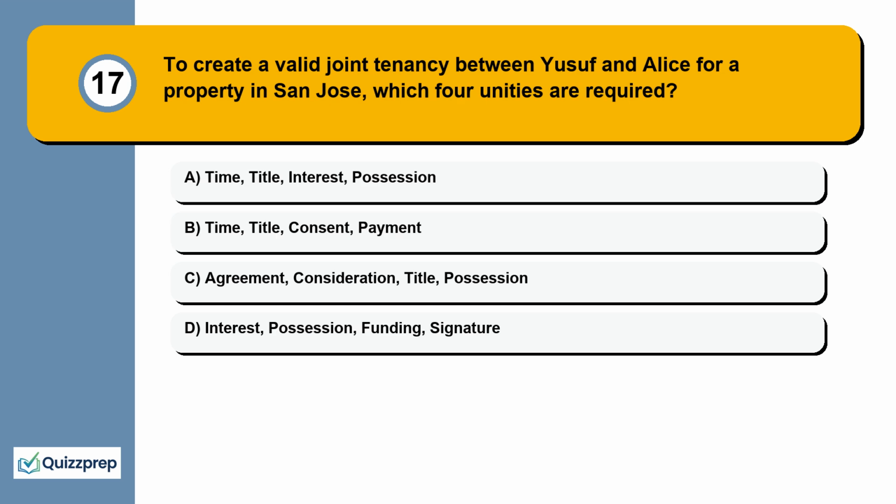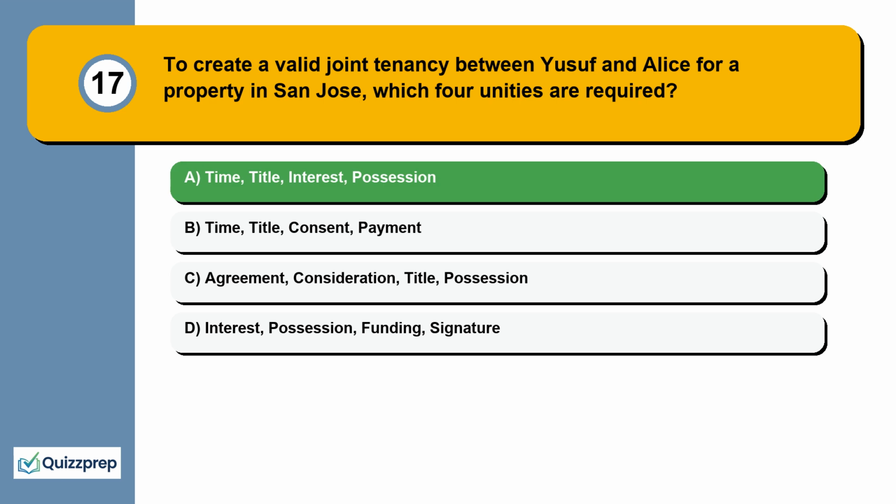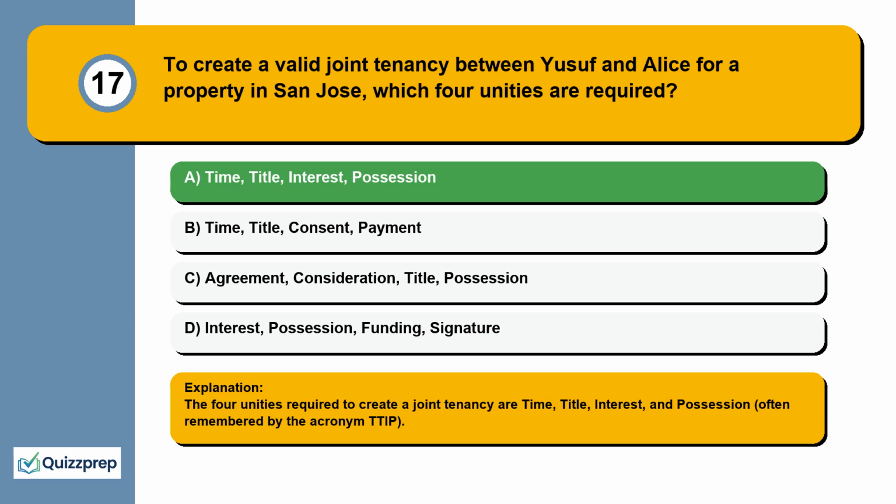Question 17. To create a valid joint tenancy between Yusuf and Alice for a property in San Jose, which 4 unities are required? Time, title, interest, possession. Time, title, consent, payment. Agreement, consideration, title, possession. Interest, possession, funding, signature. The 4 unities required to create a joint tenancy are time, title, interest, and possession, often remembered by the acronym TTIP.